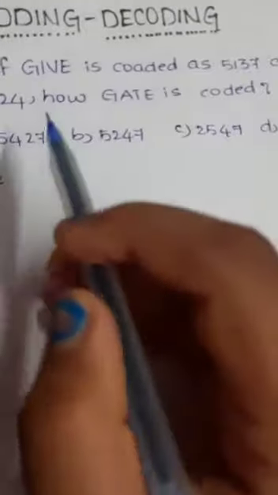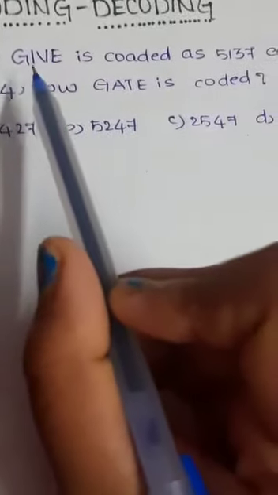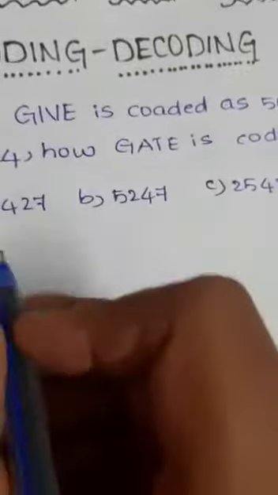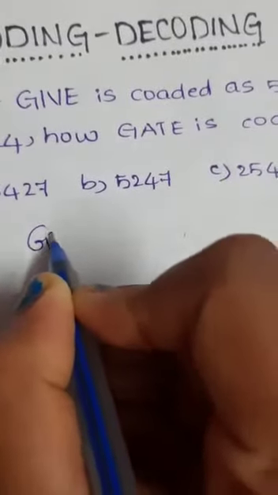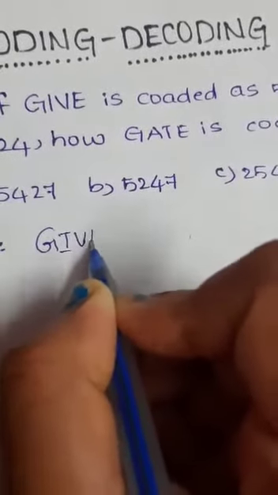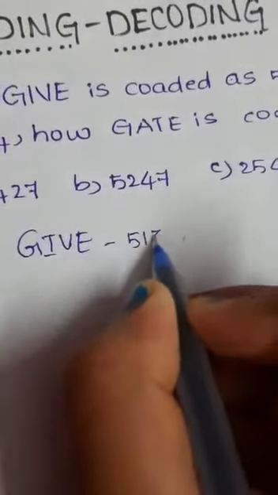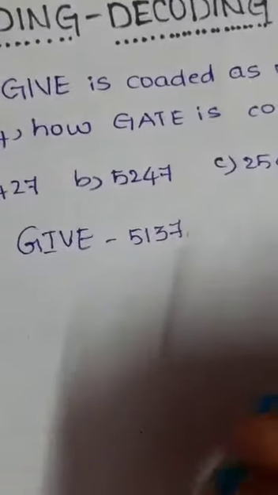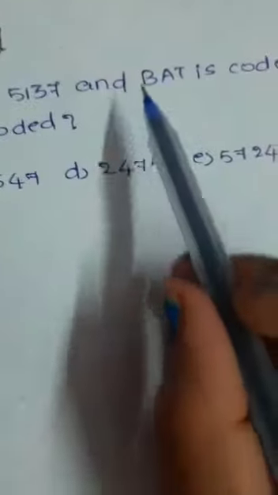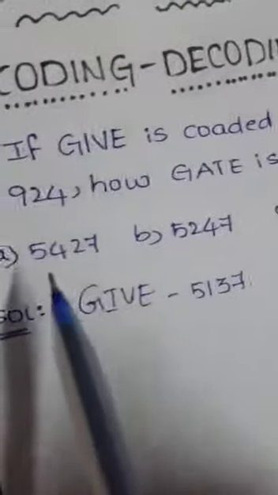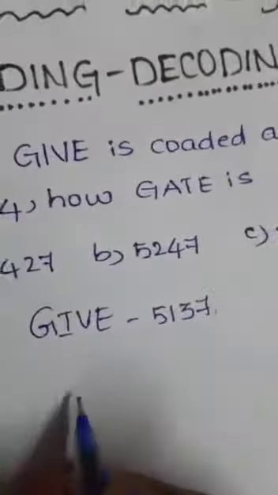As we already saw in the question, GIF is coded as 5137. So let's write it. And here BAT is coded as 924.